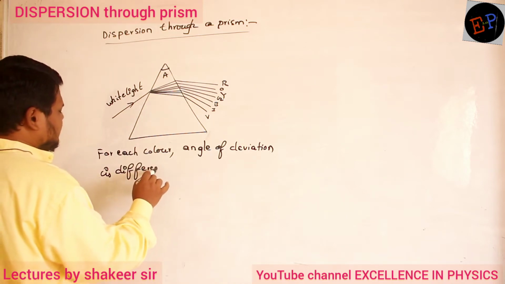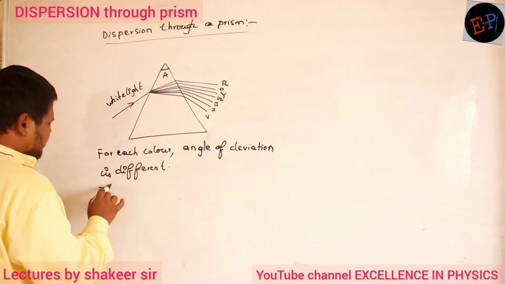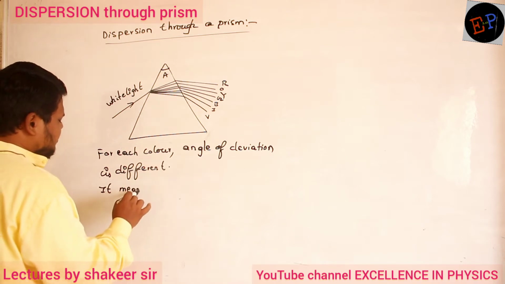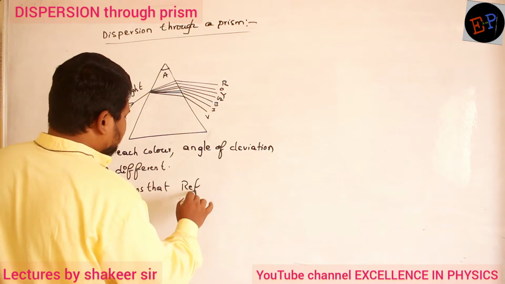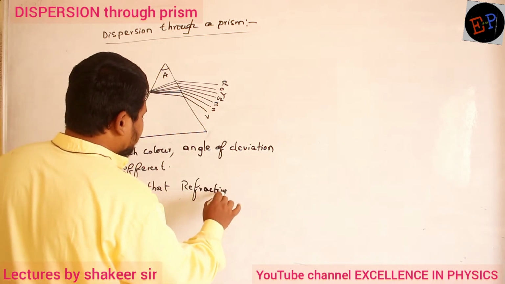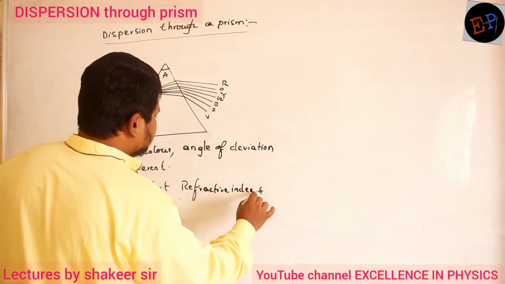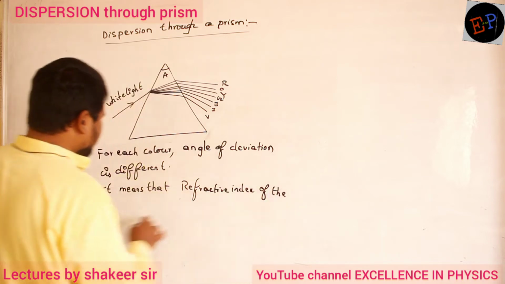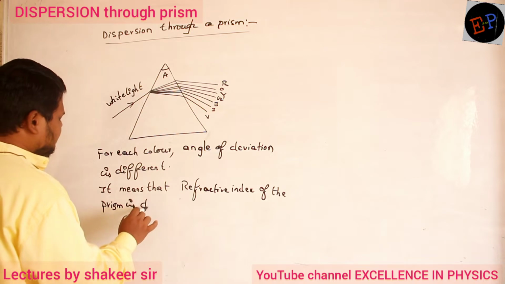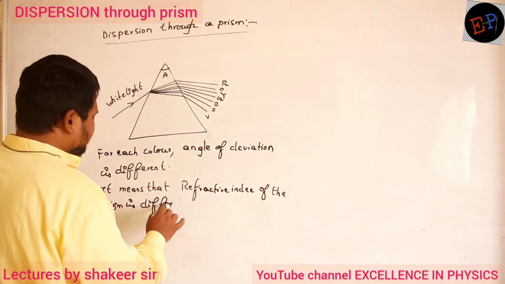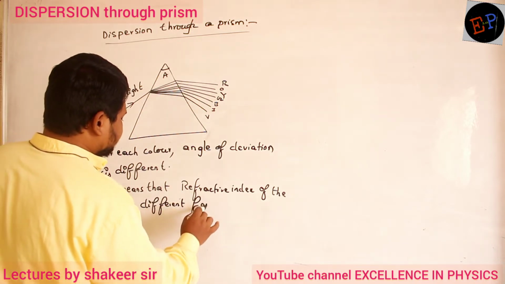Are you able to understand? It also means what? It means that the refractive index of the prism is different for each color.